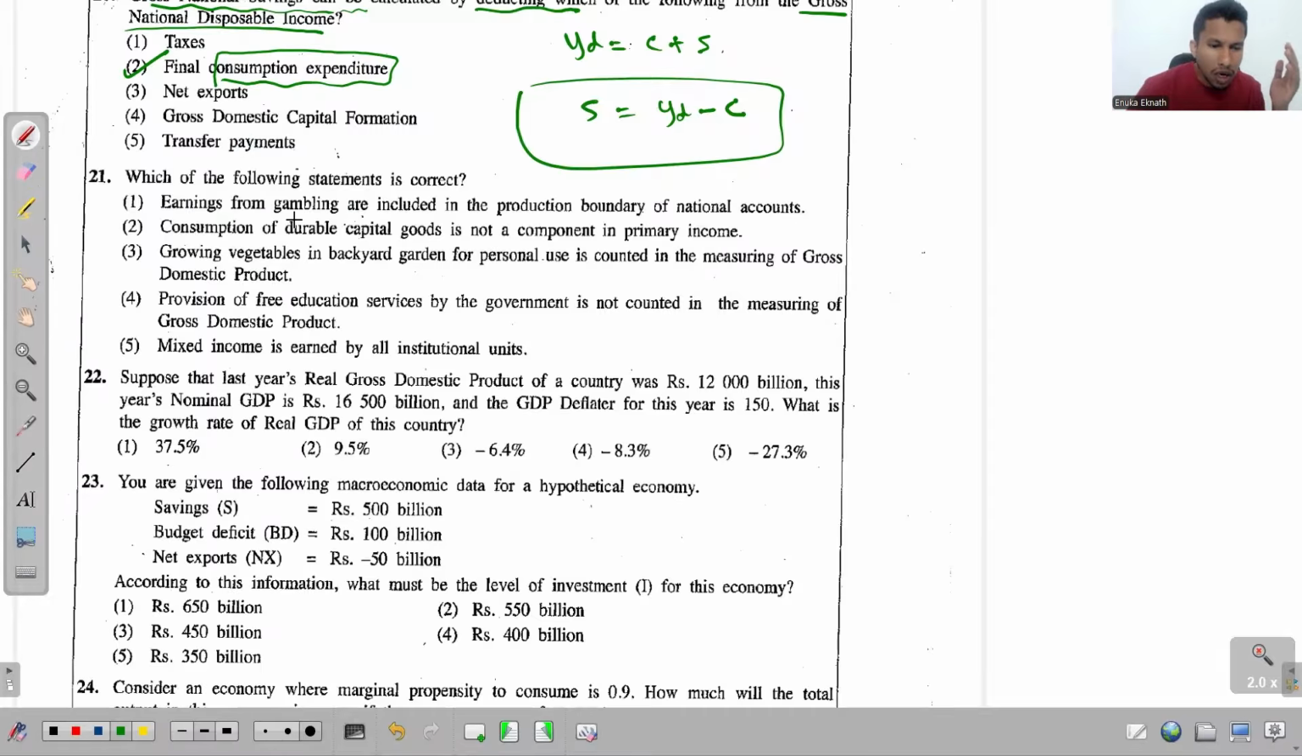But here they just talk about gambling in general. And remember the other thing, they don't just talk about the gambling, they talk about the earnings from gambling.